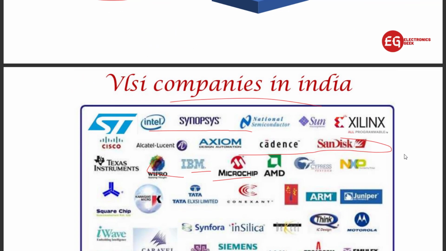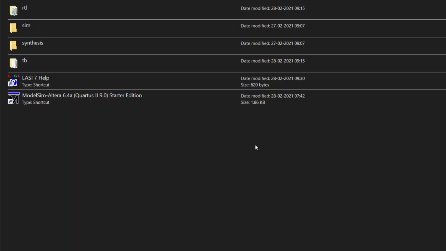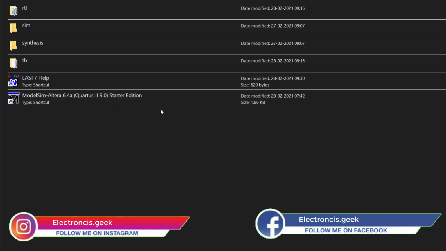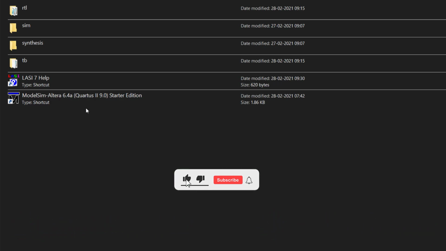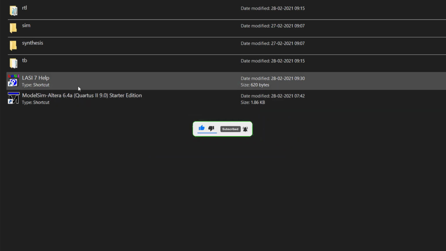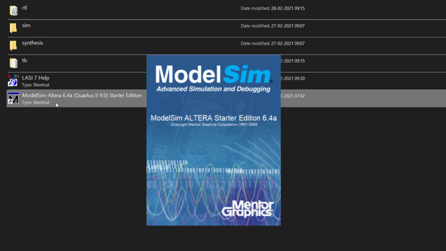Now let's see one project. We will do one mini project, and after that we will wrap up this session. For the front end and back end, I have two software. For front end, I use ModelSim, which is easily available. I have made one video on how you can download it, so you can watch that video. You can download it free of cost. For the backend we have MSpice, and for the front end we have ModelSim. We will do our project in ModelSim, basically in front end.